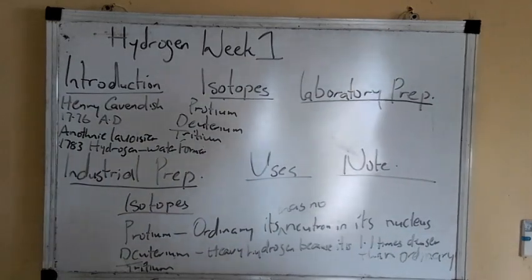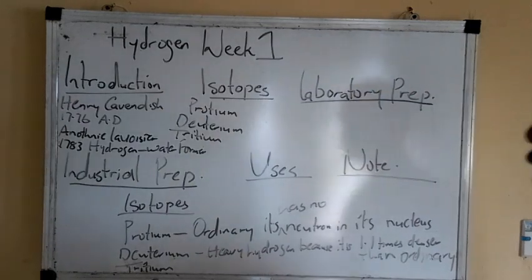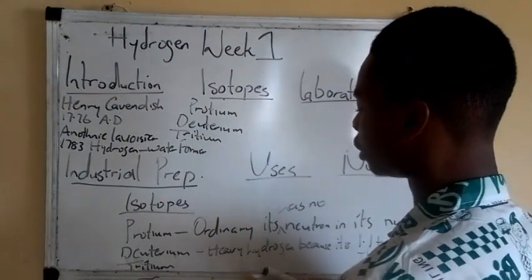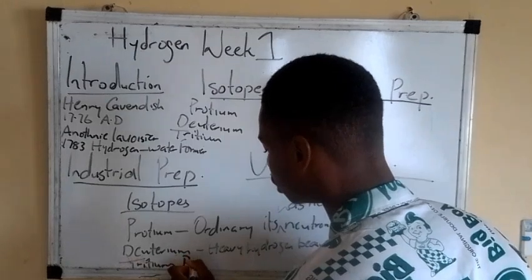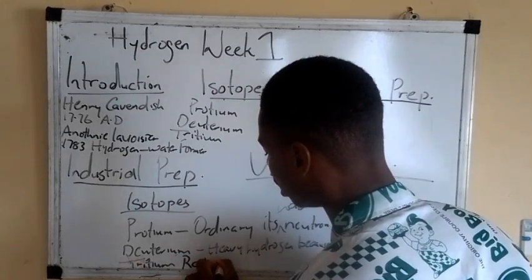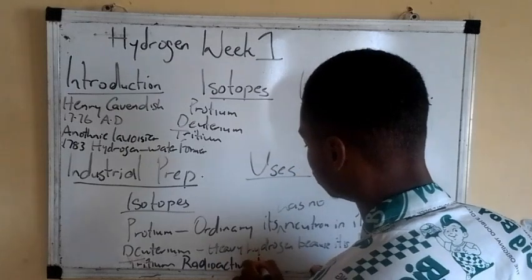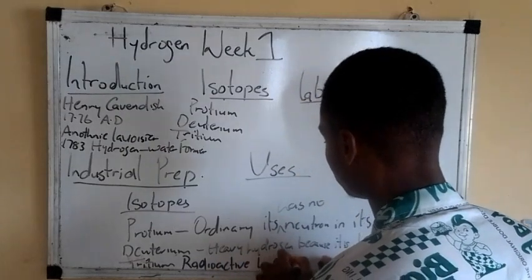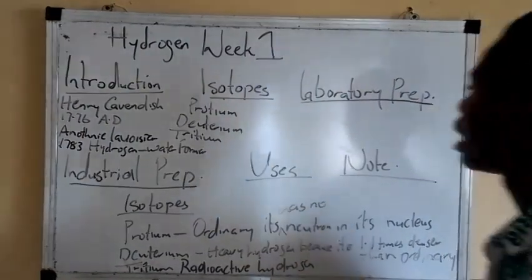Deuterium is called what? Heavy hydrogen. It is 1.1 times denser than ordinary hydrogen. Then tritium, this last one, is called radioactive hydrogen.